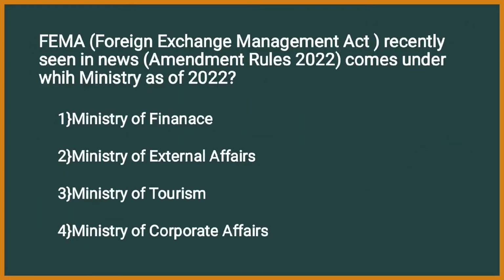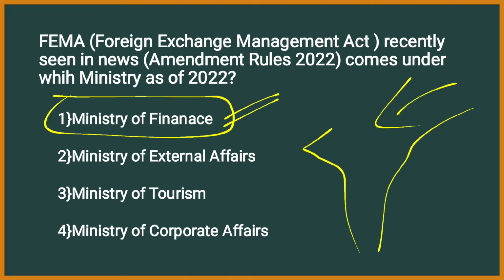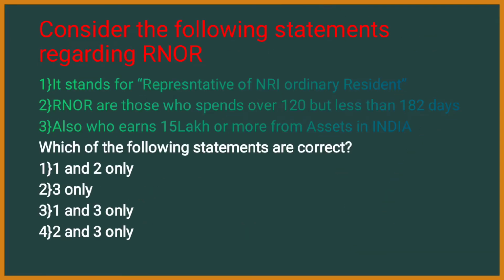Right? Next question. FEMA, that is Foreign Exchange Management Act, recently seen in news, Amendment Rules 2022, comes under which ministry as of 2022? Ministry of Finance, Ministry of External Affairs, Ministry of Tourism, and Ministry of Corporate Affairs. Here the right answer is Ministry of Finance. FEMA is regulated by the Ministry of Finance. That means whatever foreign funds are received in India are all managed by this FEMA Act.